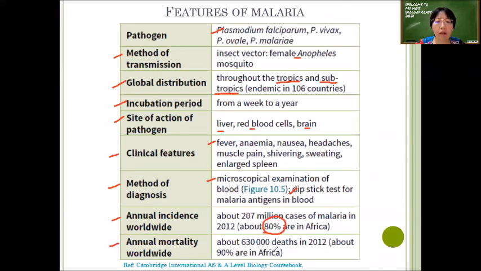Annual mortality is also high, with 630,000 deaths in 2012. About 90% of deaths are reported from Africa. So that's why WHO is running the pilot project in Africa to help those people. So that's all for today.